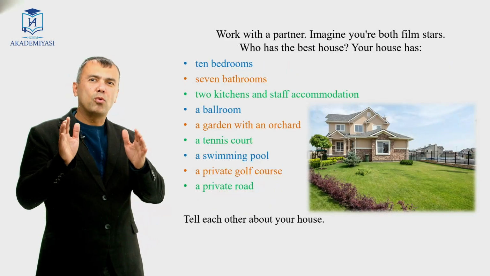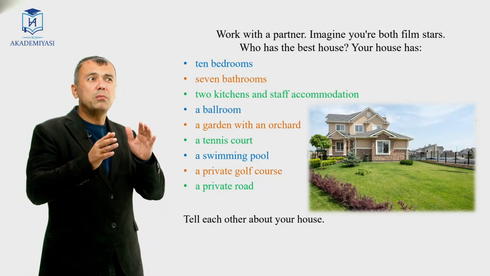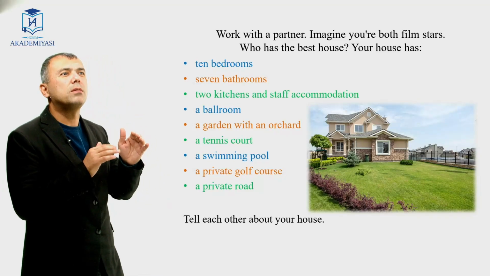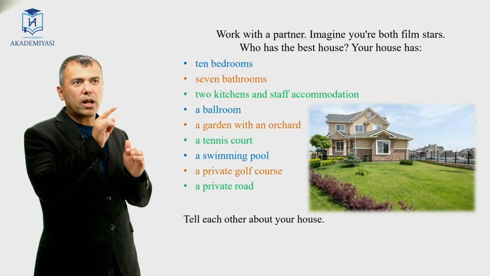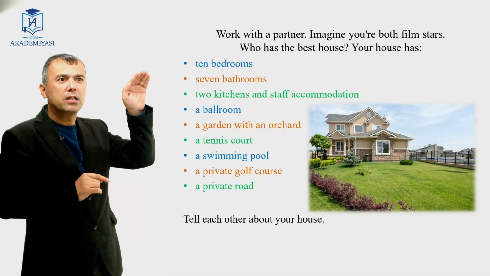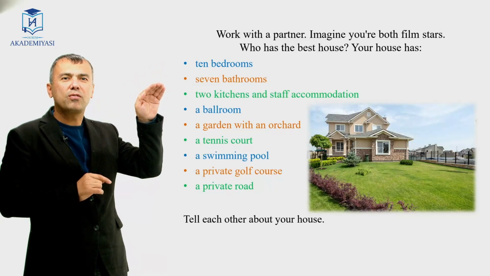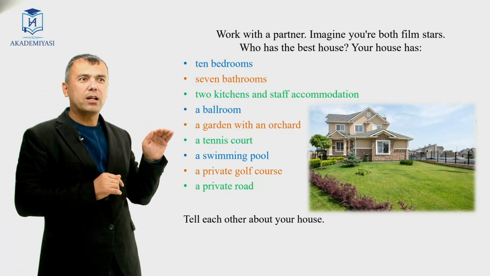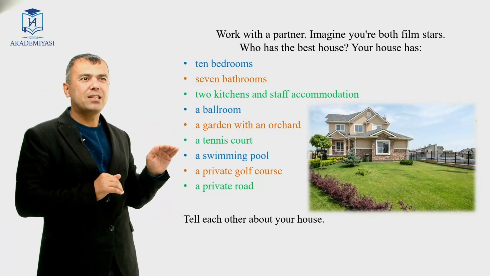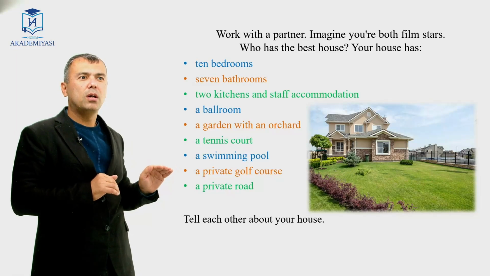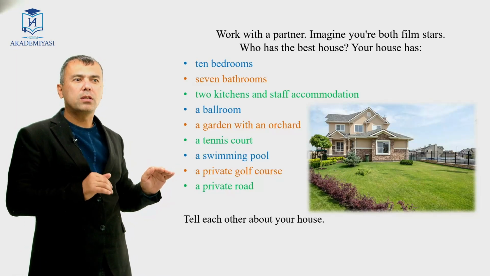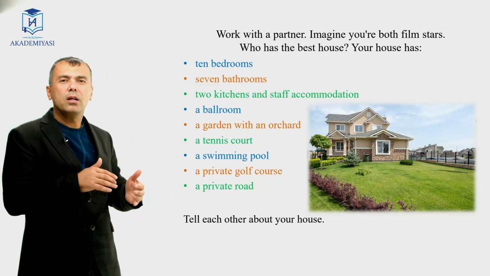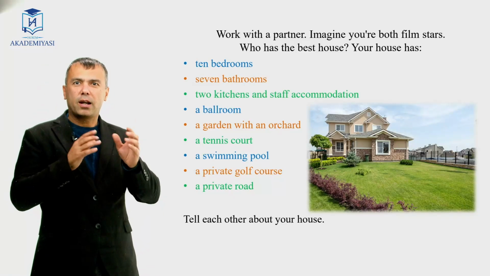Well, now work with a partner. Imagine you are both famous film stars. So who has the best house? Your house has the following things: 10 bedrooms, 7 bathrooms, 2 kitchens and staff accommodation, a ballroom, a garden with an orchard, a tennis court, a swimming pool, a private golf course, a private road. Tell each other about your house using have got, have.